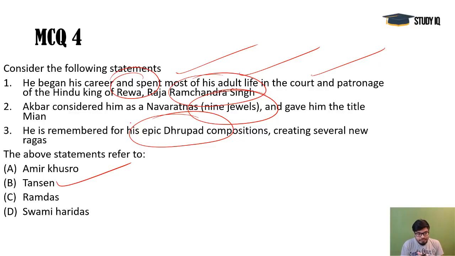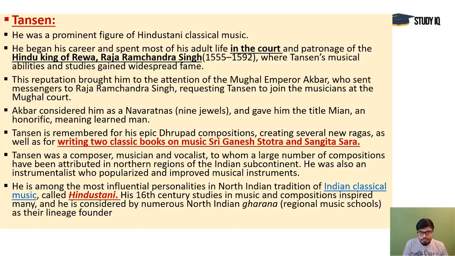Mian Tansen, the title Mian was given by Lord Akbar, and it was a very, very important achievement and personality both. Sri Ganesha Strota and Sangeet Sara, these two were classic books composed by Tansen.